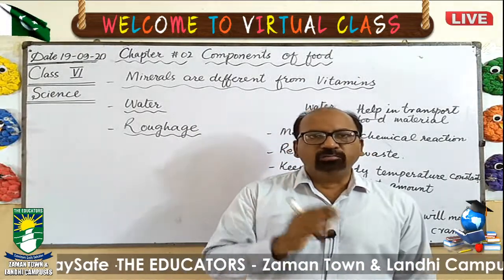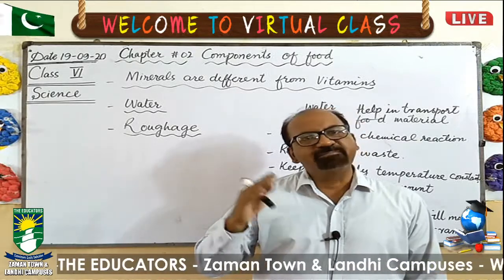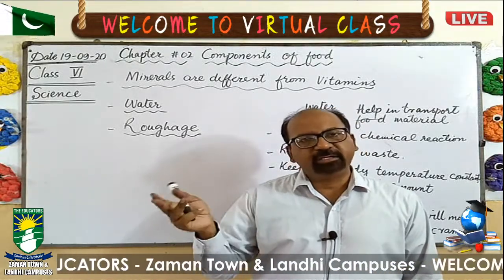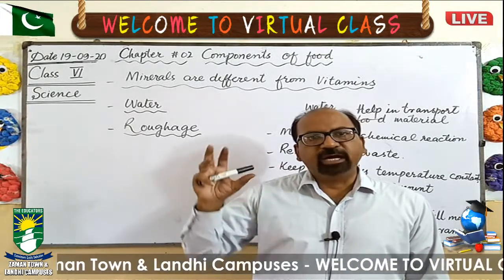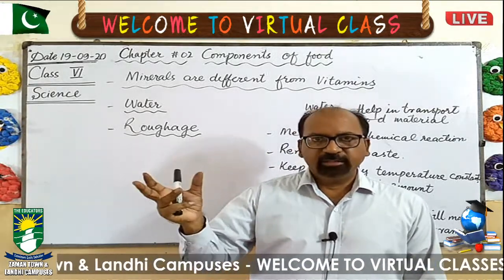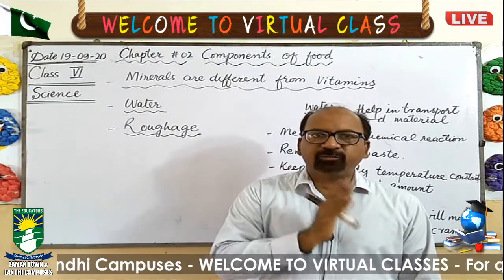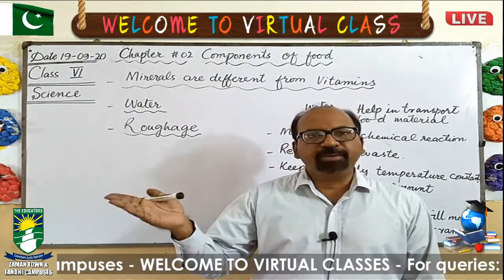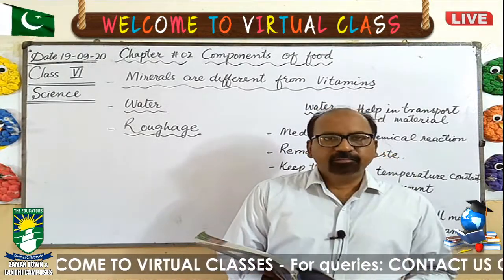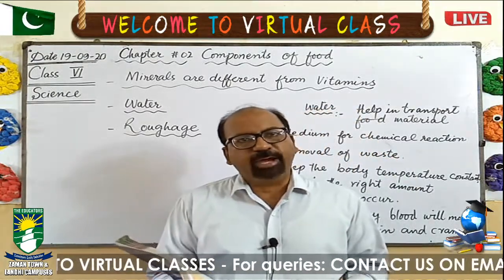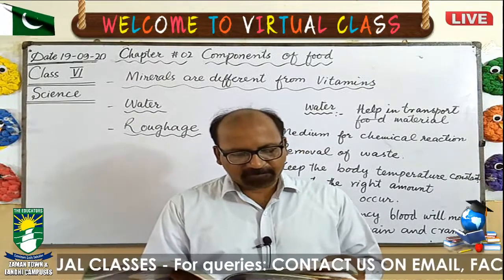When two or more elements combine chemically, they make a compound. So, a compound is a complex form, while an element is the simplest form as compared to a compound. So, this is the difference: vitamins are compounds while minerals are elements.